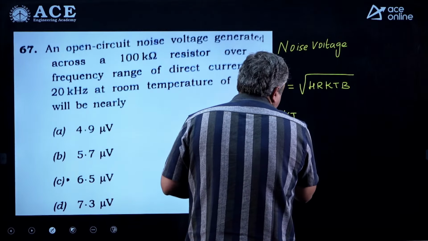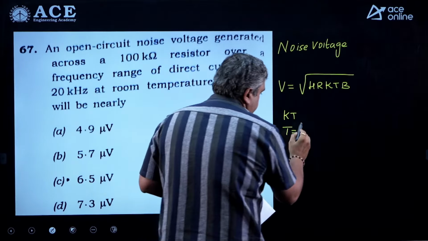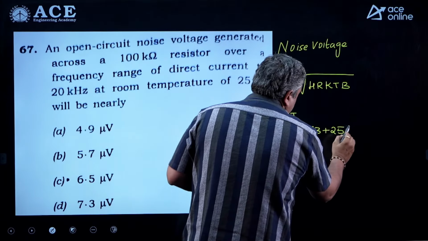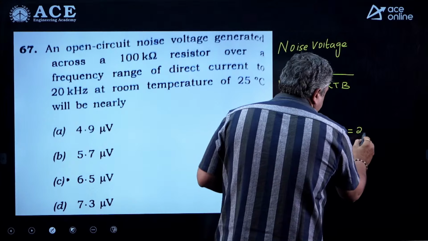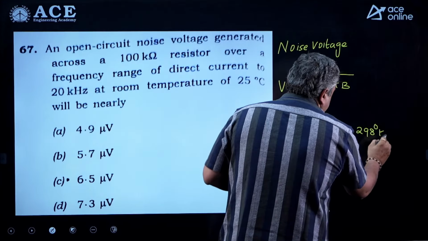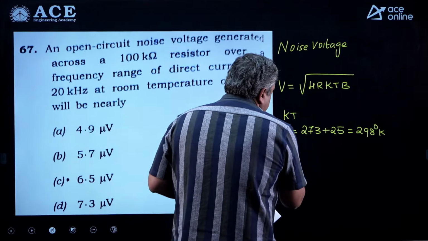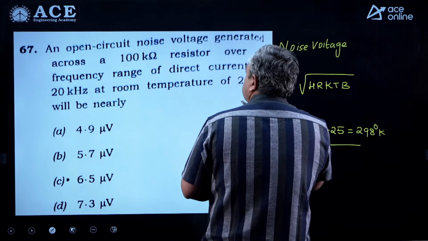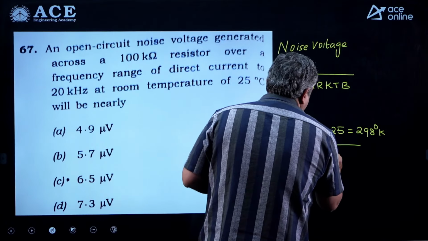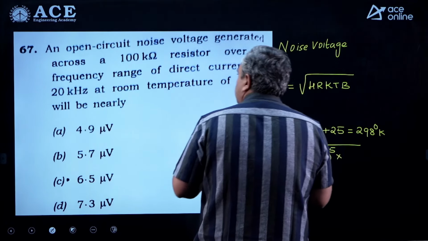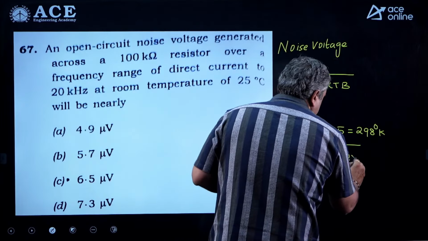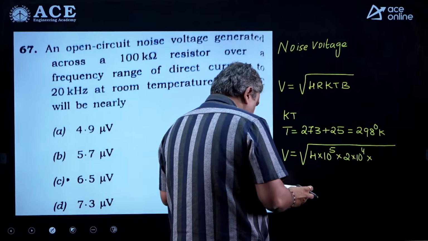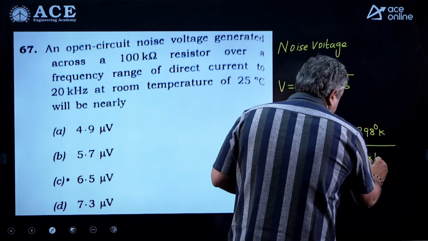Now, this value of T, because he has given us 25 degrees, will be 273 plus 25, you have to take it in the Kelvin scale. So this value will be 298 Kelvin, and K is your Boltzmann constant. So when you take V, it will be root over 4 into R, where the resistance is 100K, I am writing 10 to the power of 5, and the bandwidth is 20 kilohertz, so I am writing here 2 into 10 to the power of 4, into the value of K into T. So this value we can approximate.